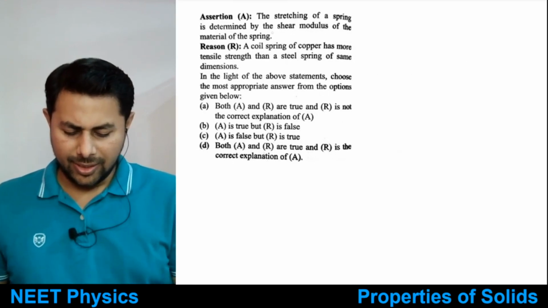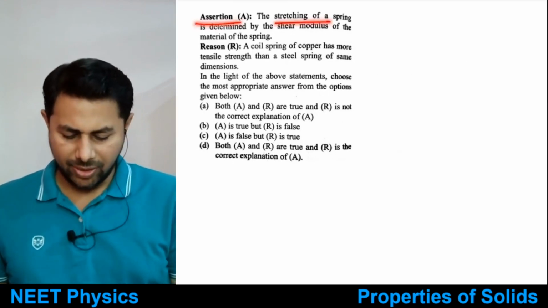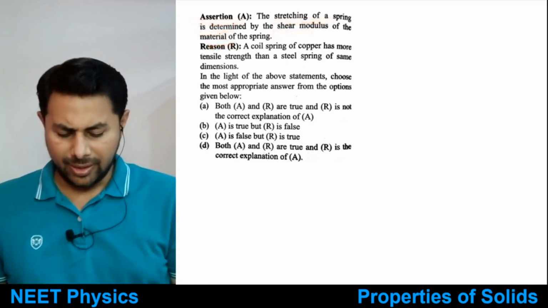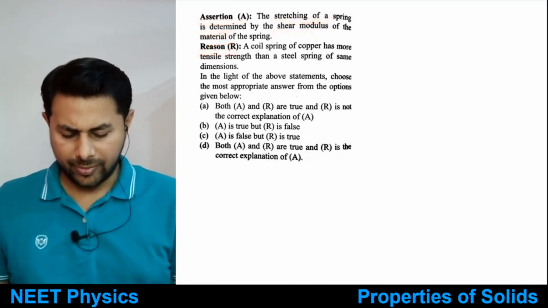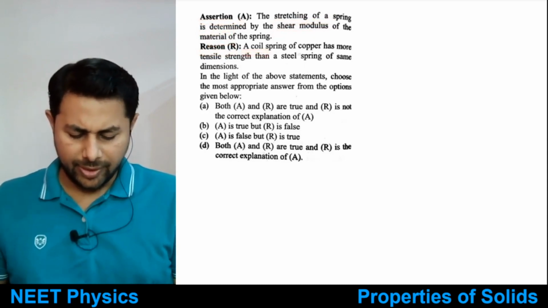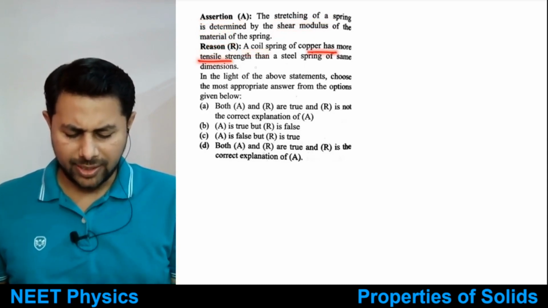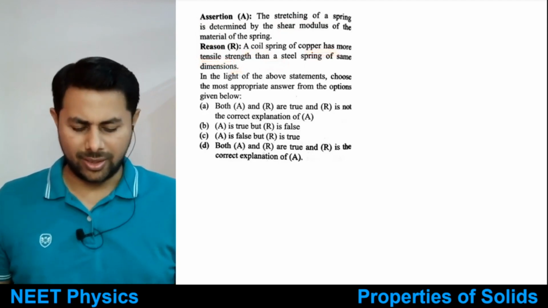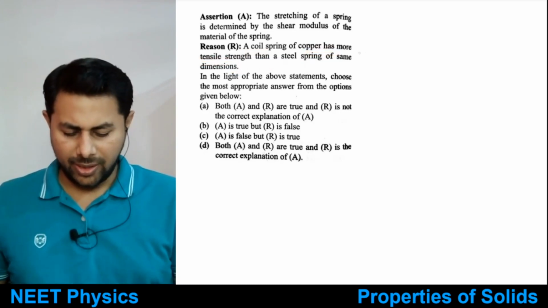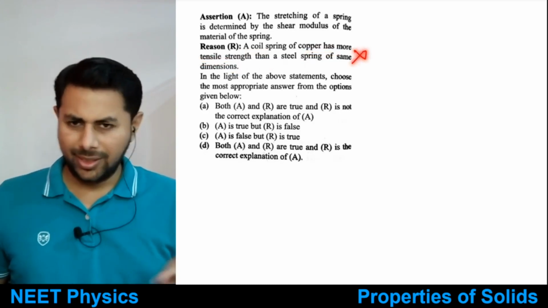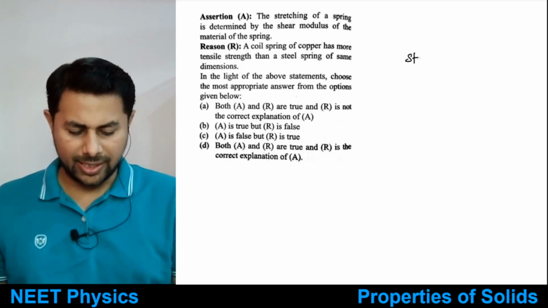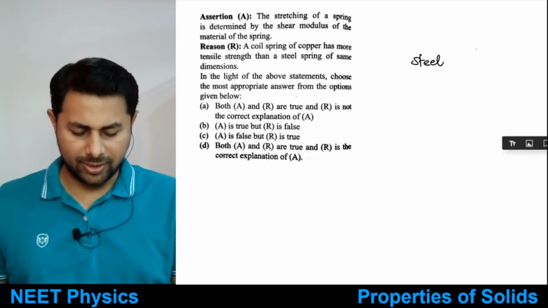Let's see next one. Assertion: the stretching of a spring is determined by shear modulus of material of the spring. And reason: a coil spring of copper has more tensile strength than a steel spring of the same dimensions. Now see, the reason is incorrect. I will tell you, the steel is more elastic than the copper.